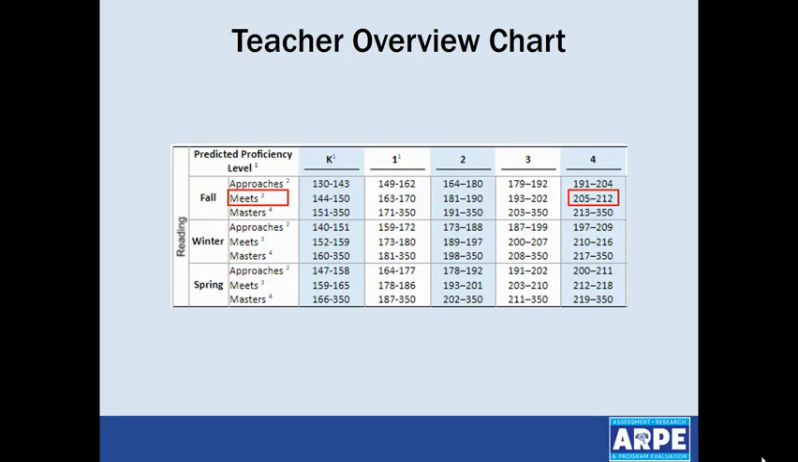For a fourth grader in the fall with a MAP reading score between 205 and 212, that indicates the student is on track to score at the MEETS level on STAR at the end of the year. At the lower end of this range, the student has about a 50% likelihood. At the upper end of this range, he has a 70 to 80% likelihood. Pause and look for this document on the assessment website.